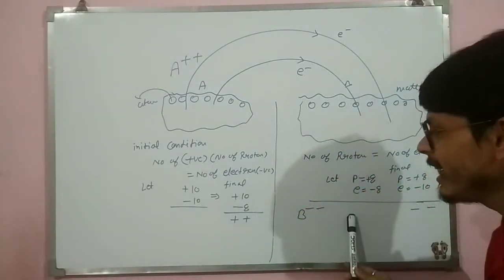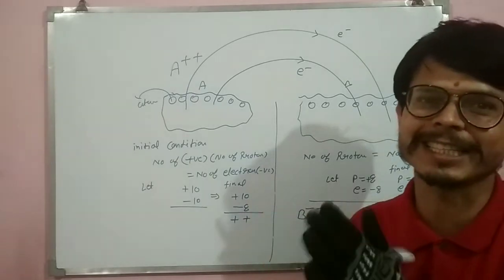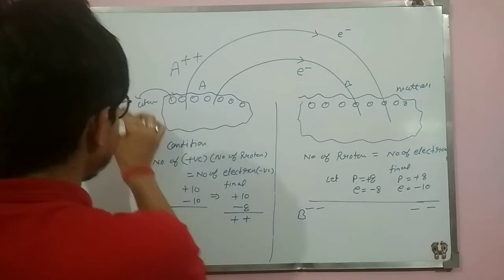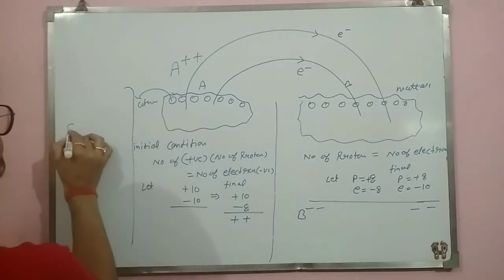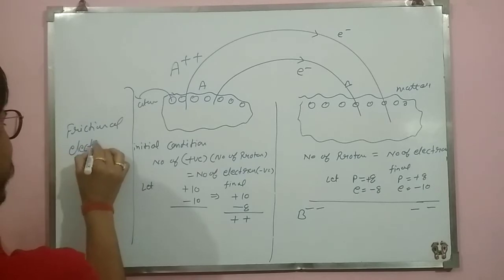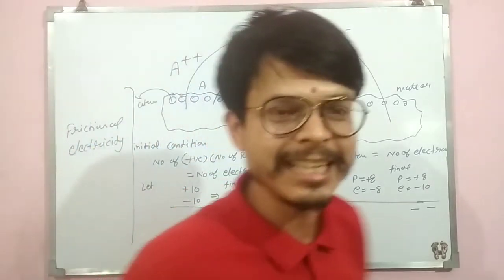So gaining and losing of electrons during friction is called, क्या कहते हैं इस घटना को? भाई जो मैंने किया इसे क्या बोलते हैं जानते हैं आप? फ्रिक्शनल इलेक्ट्रिसिटी. Yes. What is frictional electricity?